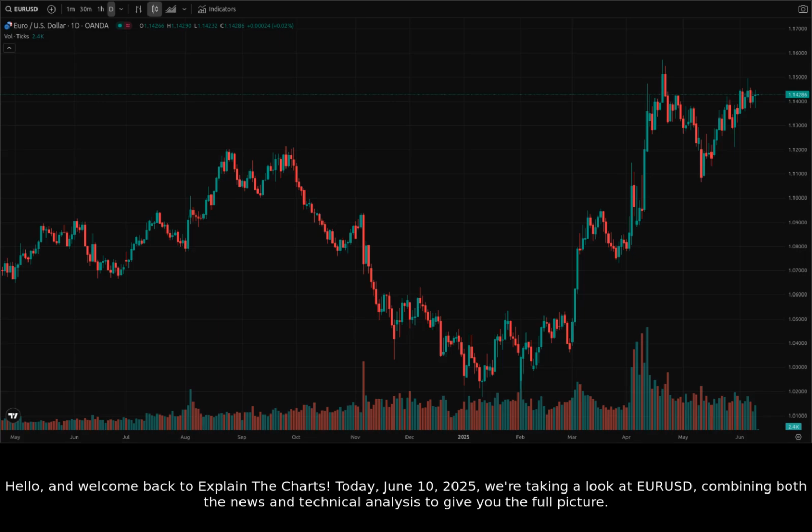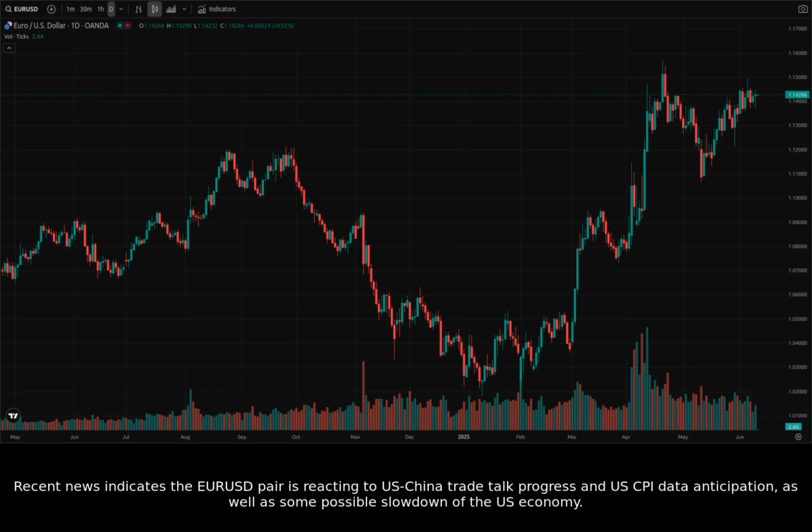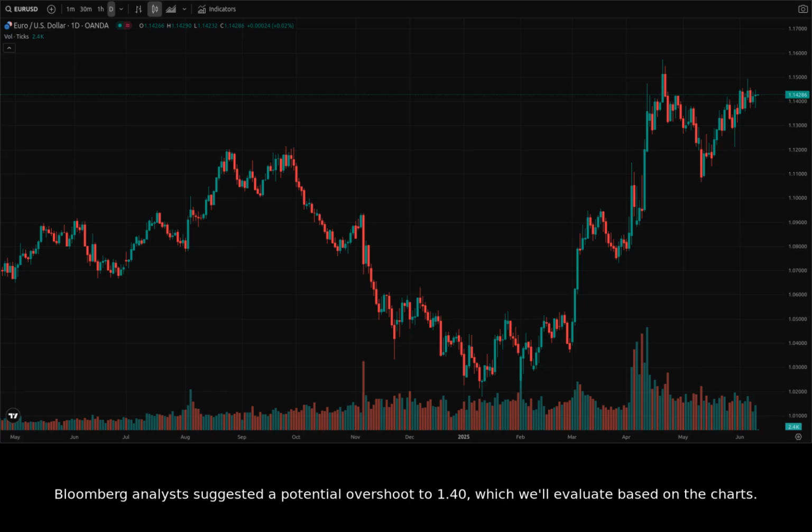Today, June 10th, 2025, we're taking a look at EURUSD, combining both the news and technical analysis to give you the full picture. Recent news indicates the EURUSD pair is reacting to U.S.-China trade talk progress and U.S. CPI data anticipation, as well as some possible slowdown of the U.S. economy. Bloomberg analysts suggested a potential overshoot to 1.40, which we'll evaluate based on the charts.